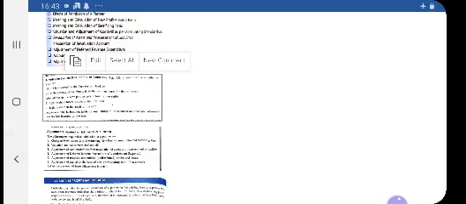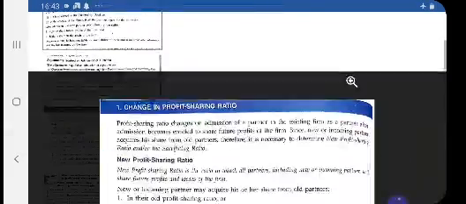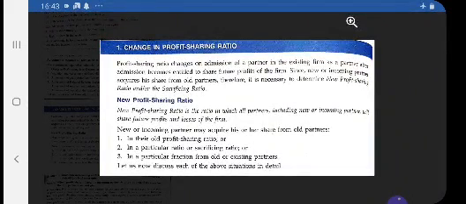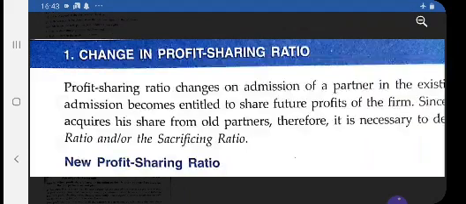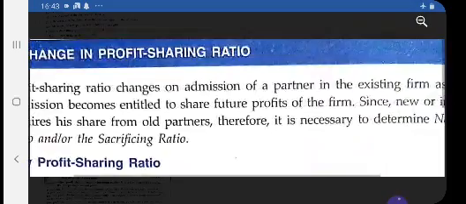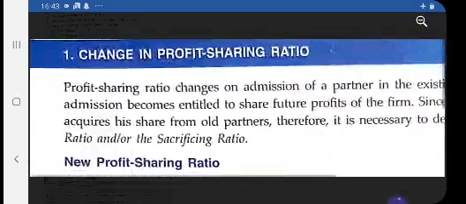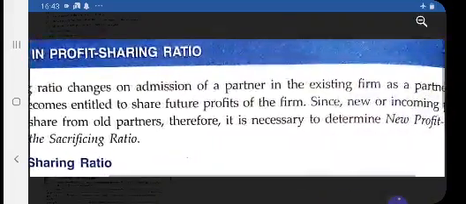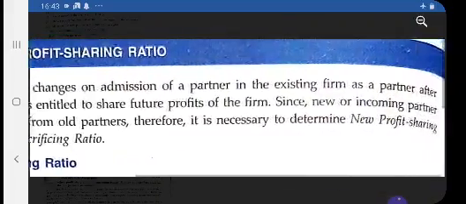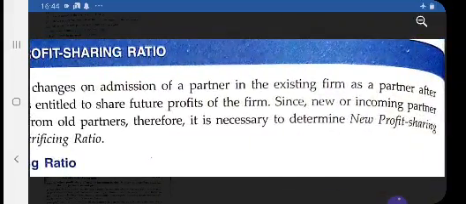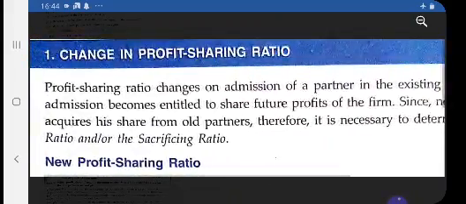Now come to the next topic. Of course if a new partner is admitted, then the profit sharing ratio will change. Profit sharing ratio changes on admission of a partner in the existing firm, as a partner after admission becomes entitled to share future profit of the firm, since the new or incoming partner acquires his share from old partners.